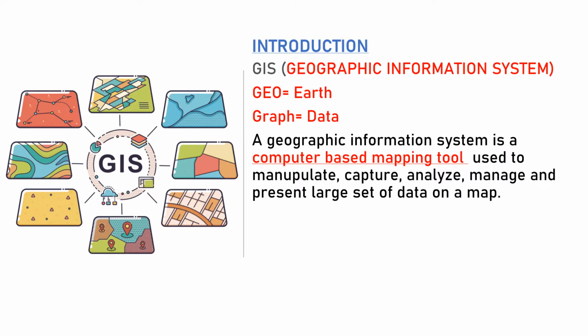First of all, we are going to see what is GIS. Full form of GIS is Geographic Information System, where geo means Earth and graph means data. A geographic information system is a computer-based mapping tool used to manipulate, capture, analyze, and present large sets of data on a map. Data only related to Earth.